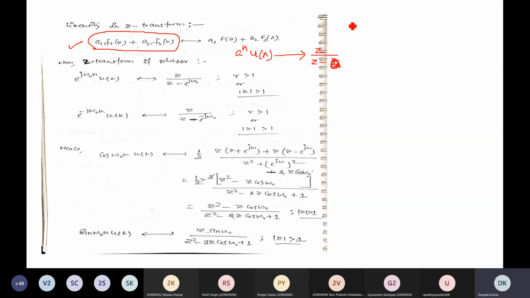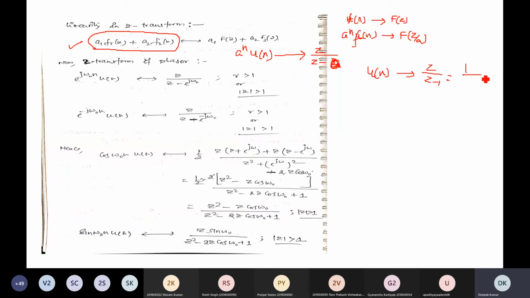Recall the previous property: if f of n has transform F of z, then a to the power n f of n has F of z by a. So for u of n we can write z by z minus 1, or write it in the form of 1 by 1 minus 1 by z.